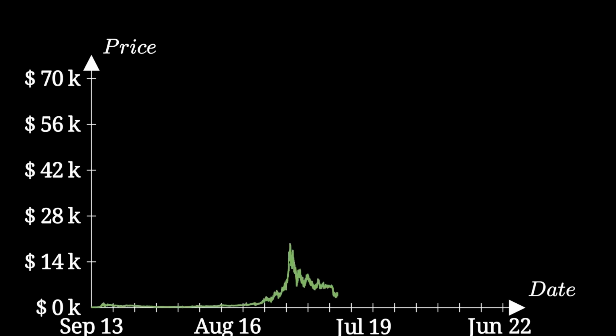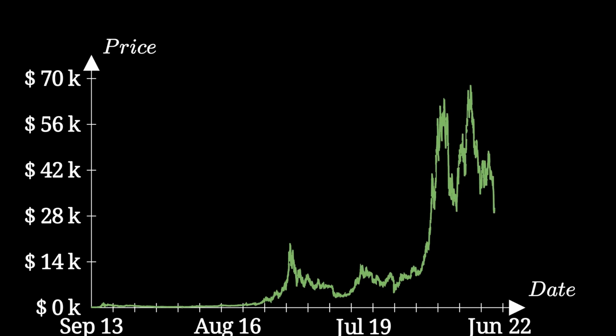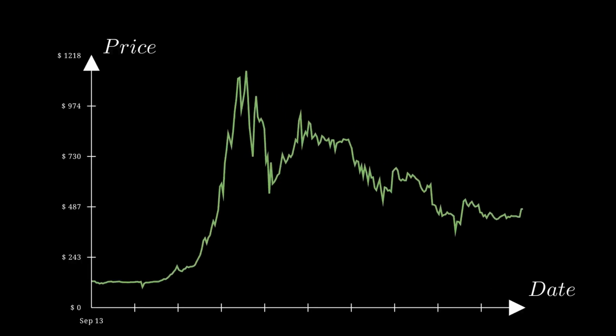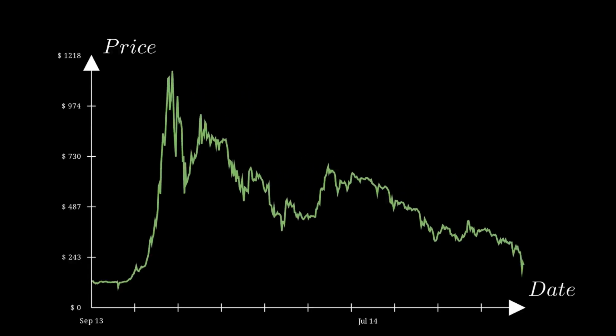What you see right now is the price of Bitcoin from September 2013 to June of 2022. It might not seem impressive, and to be honest, that's because of the choice of visualization. So how about this? Now you see the actual growth of Bitcoin day by day.